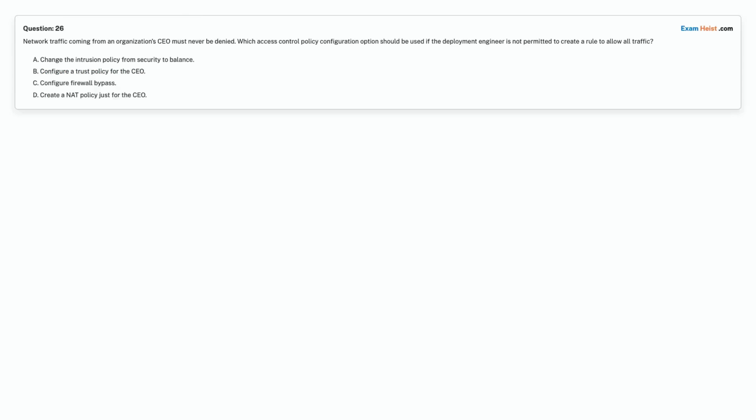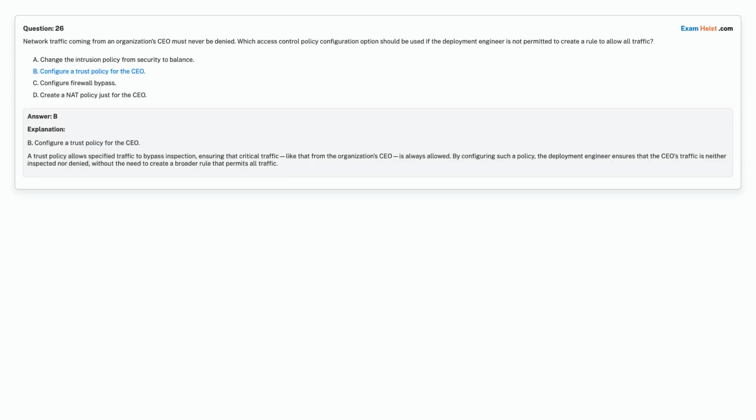Change the intrusion policy from security to balance. Option B. Configure a trust policy for the CEO. Option C. Configure firewall bypass. Option D. Create a NAT policy just for the CEO. Choose the correct answer.